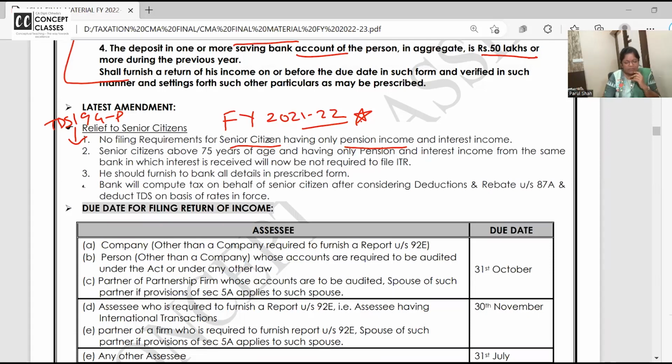Is pension income taxable? Yes or no? I want some response from all of you. And if yes, under which head of income? Bolo. Is pension income taxable? If yes, under which head? And how is it different from family pension?